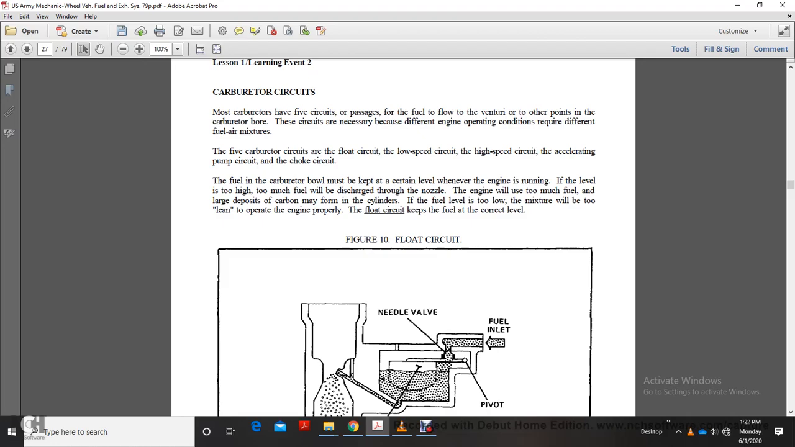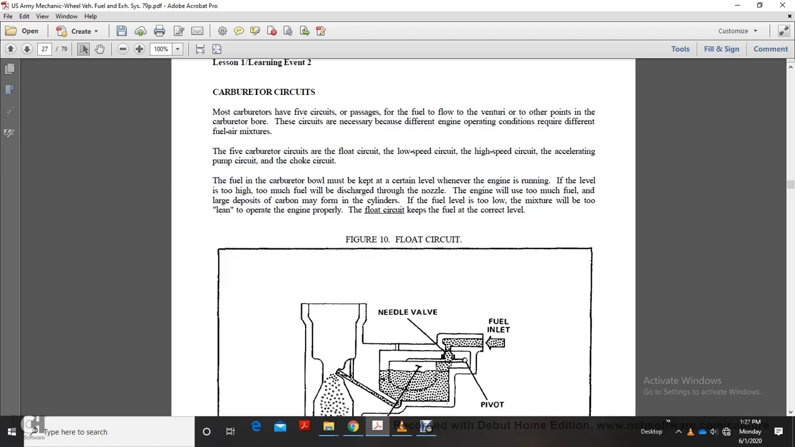The fuel in the carburetor bowl must be kept at a certain level when the engine is running. If the level is too high, too much fuel will discharge from the nozzle and the engine will use too much fuel. Large carbon deposits will form in the cylinder. If the fuel level is too low, the mixture will be too lean to operate the engine properly.